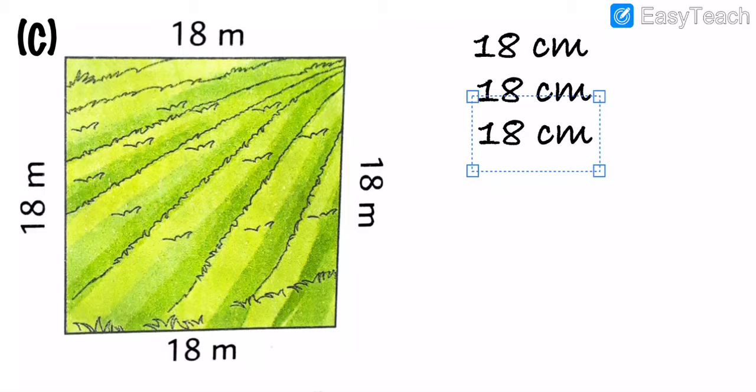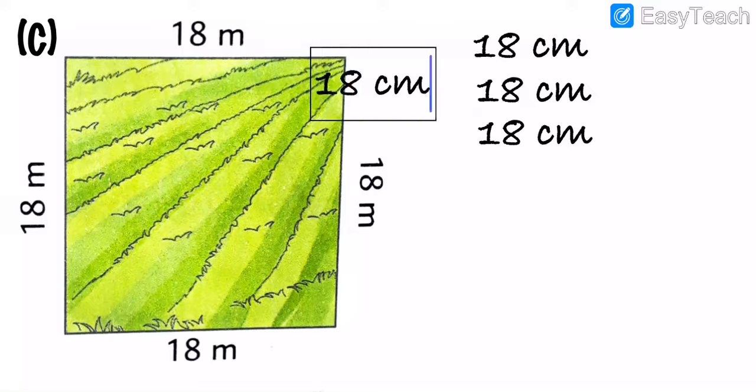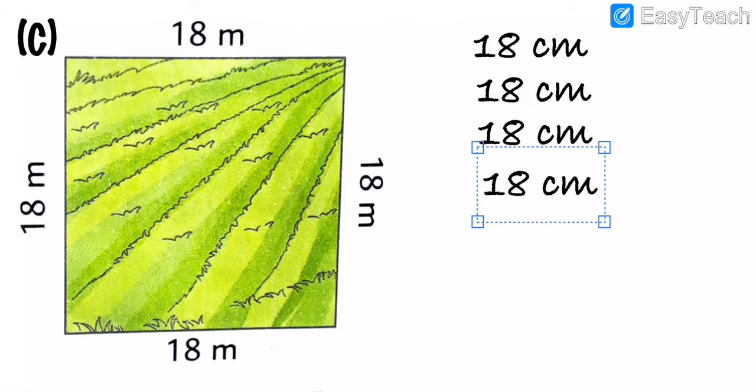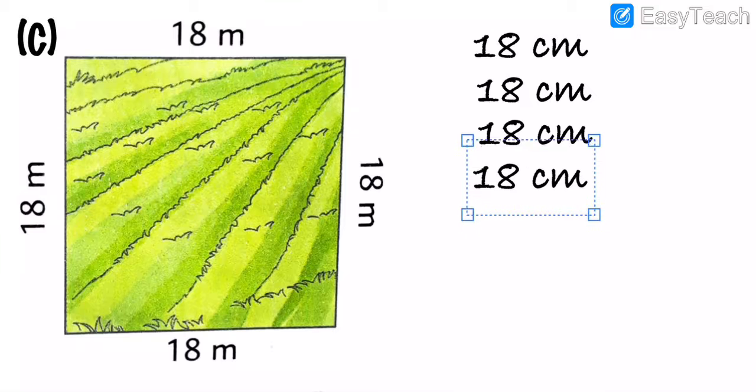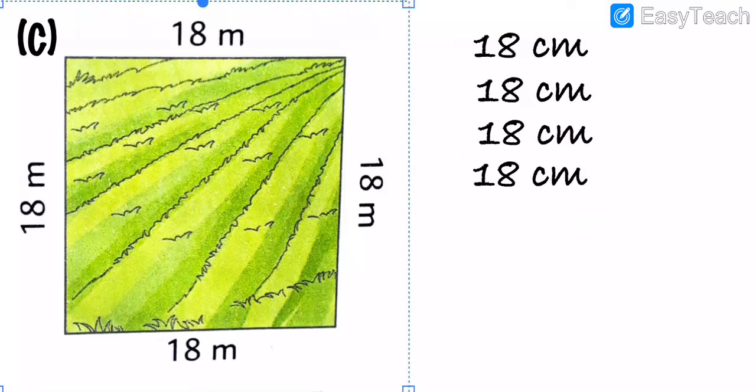Got my points, my dear students? Now write again length and breadth of 18 centimeter. So what we have to do here, my dear students?